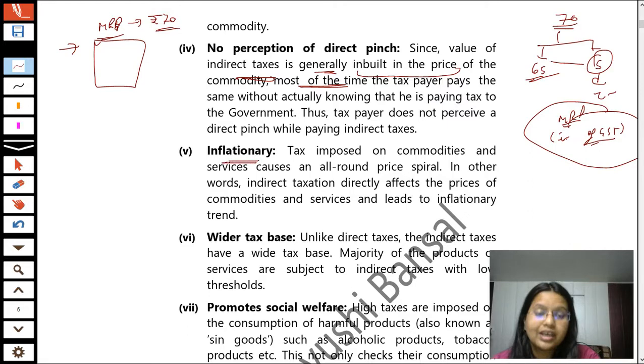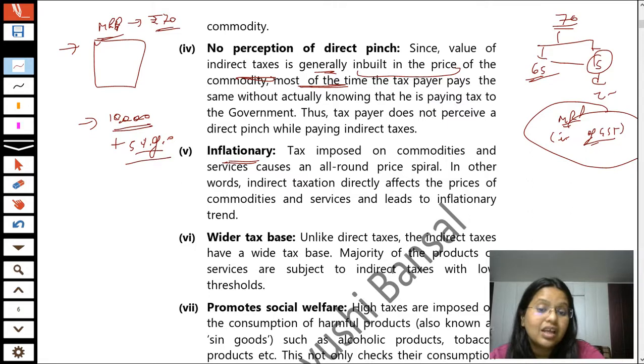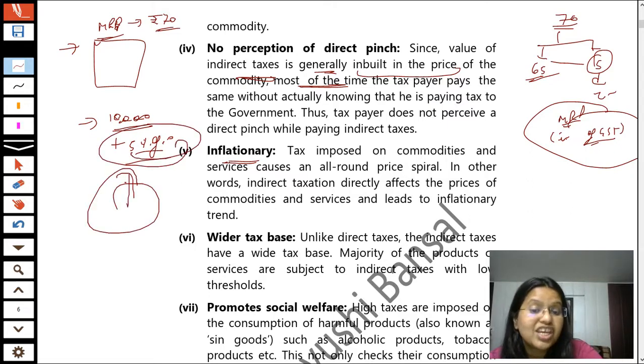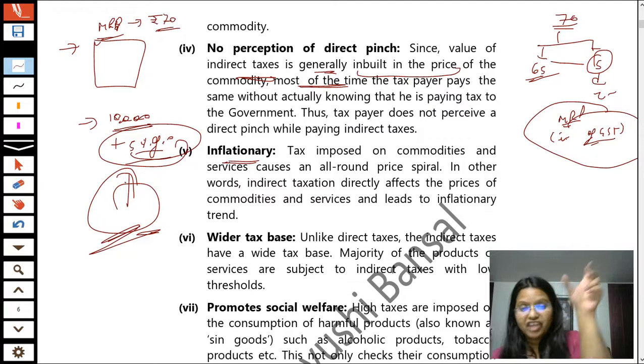Next is inflationary. Inflationary means, students, that if the government is imposing GST on any goods or services, the shopkeeper is doing the following. Taking the same example of a mobile phone, before any indirect tax you were required to pay only rupees 10,000, but now the person is required to pay 10,000 plus 5% of 10,000 as GST. It means indirect taxes are a cause of inflationary trend in the price of any commodity or service, because now the taxes are also added in their prices. So it is a kind of inflationary.